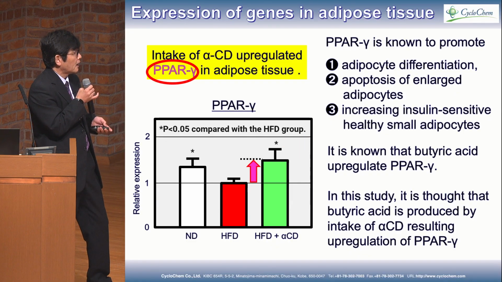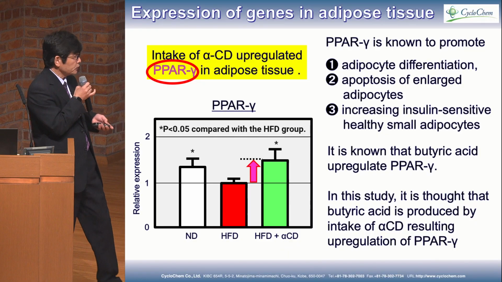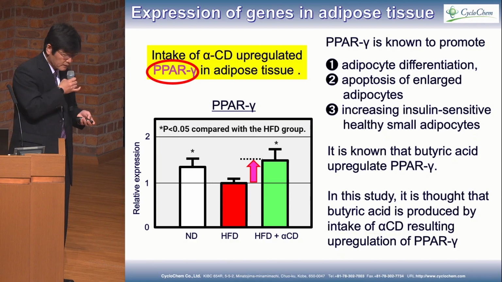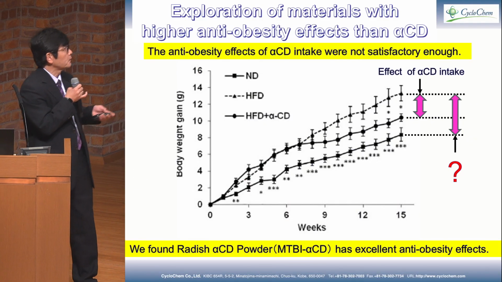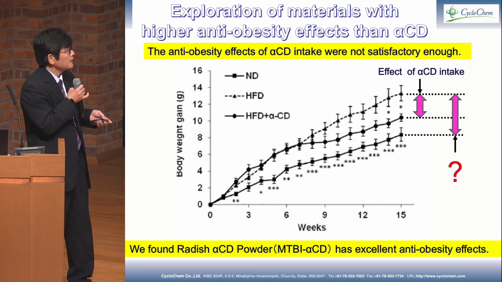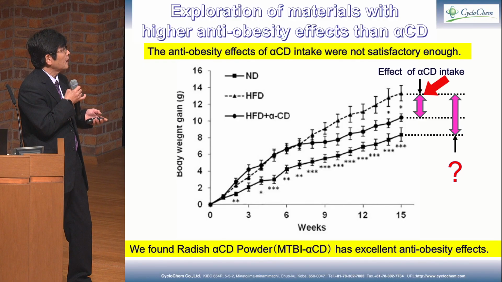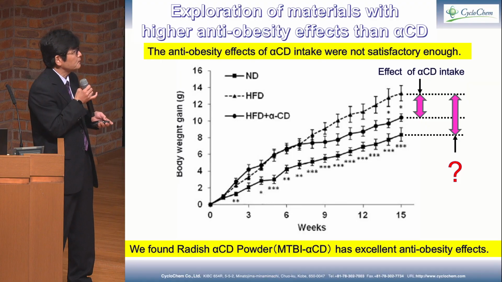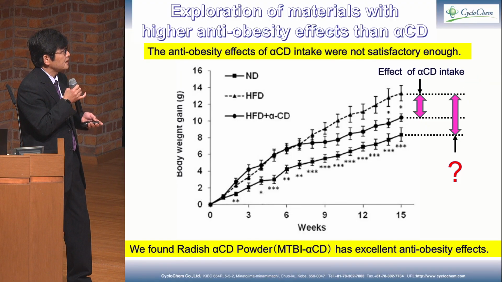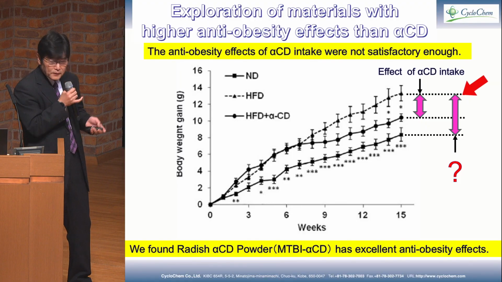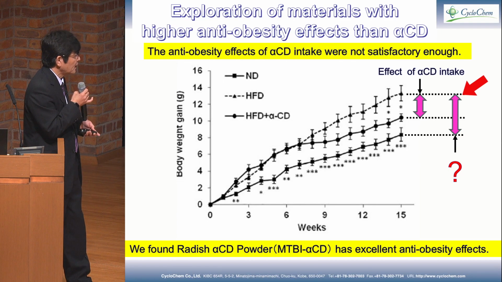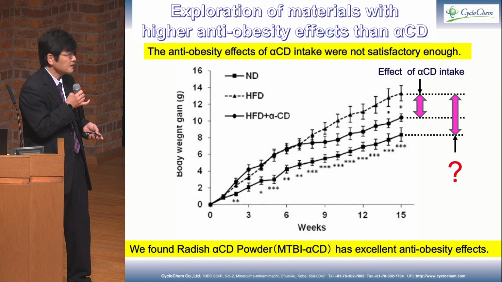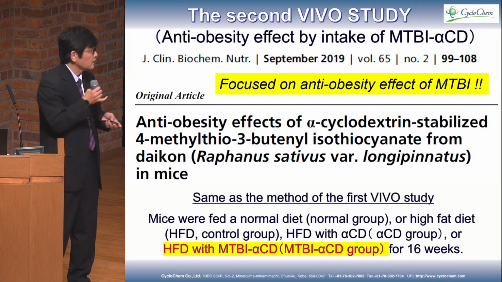So it is thought that butyric acid produced by the intake of alpha cyclodextrin results in upregulating PPAR gamma here. So this was data that anti-obesity effect is observed, but not satisfactory enough. So we finally found the radish alpha cyclodextrin powder, MTBI alpha cyclodextrin, has excellent anti-obesity effect.